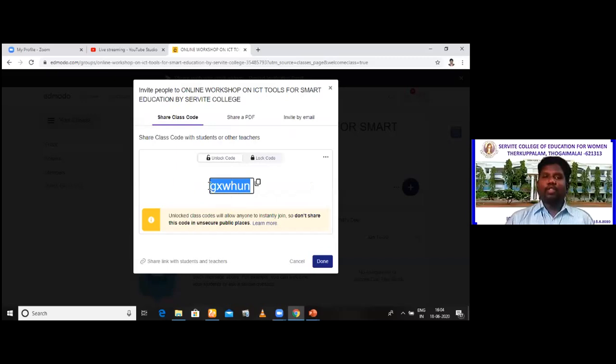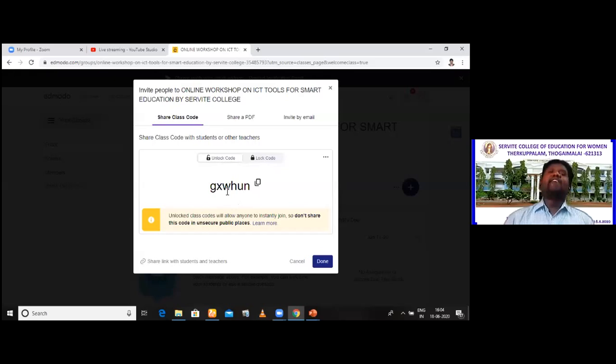I request all of you to please copy this class code. GXWHUN. Please make note of it. Okay. So please copy this. See, now the code is unlocked, which means using this code, students can join. If I lock the code, what will happen? Students cannot make use of this code. Am I clear to you?